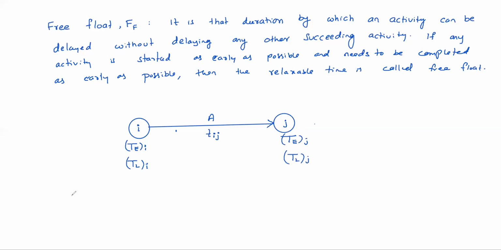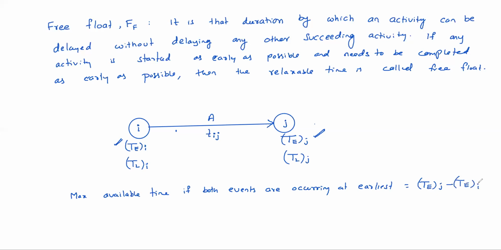So what is the maximum available time if both events are occurring at earliest? That means ending as well as starting are occurring at earliest. Then what is the available time? Te of j minus Te of I. That is the available time. So required duration is Tij. The difference is called a free float.